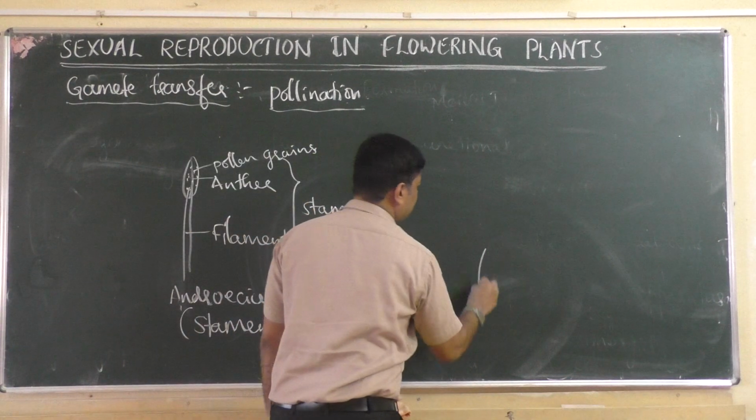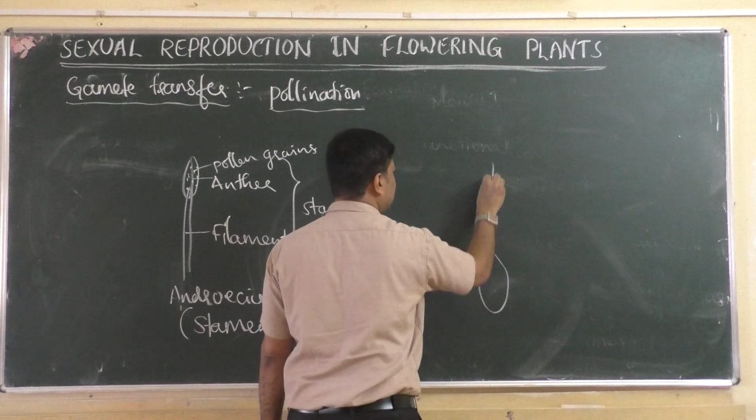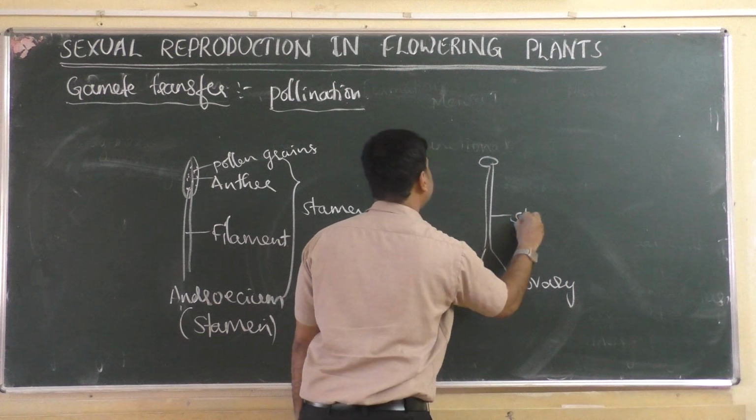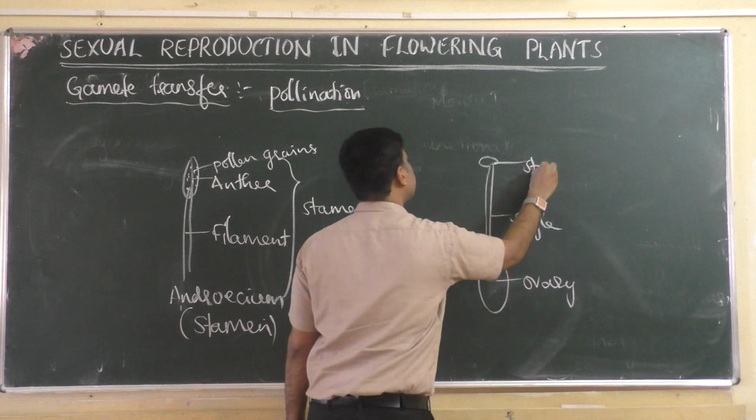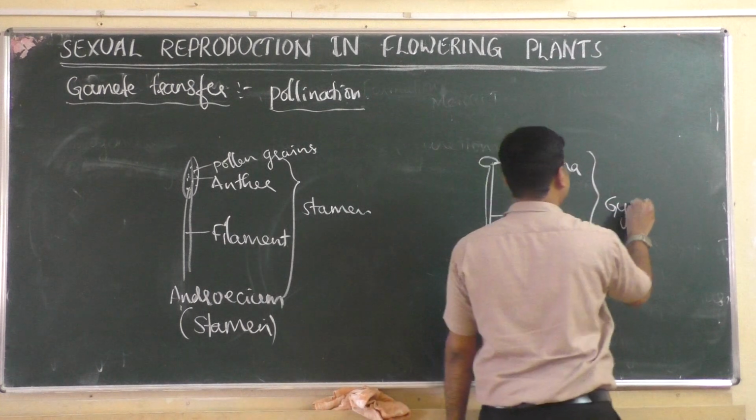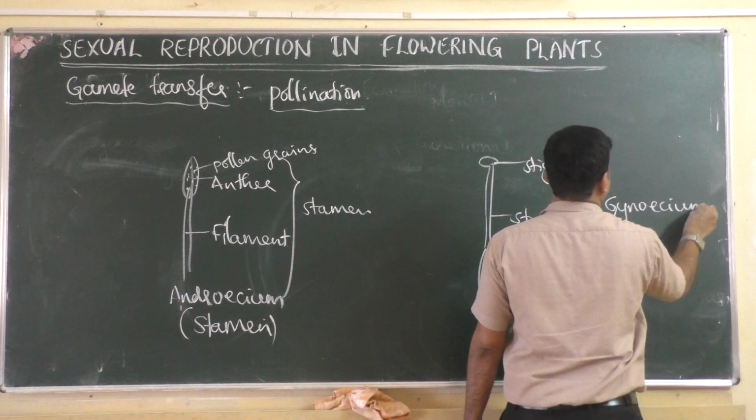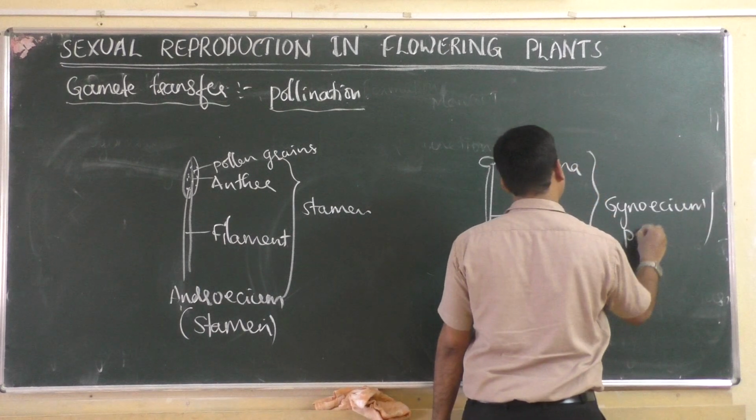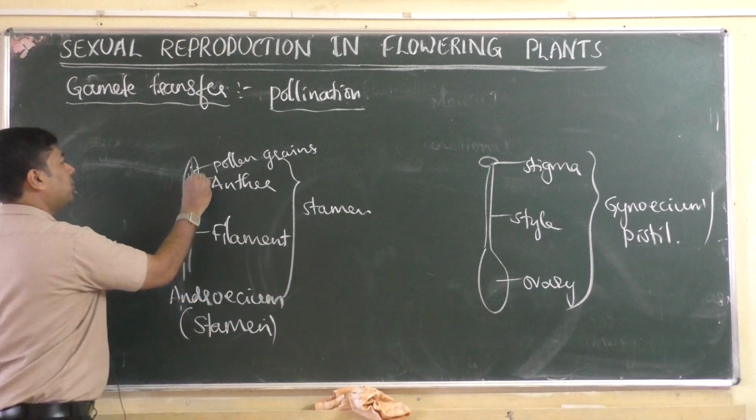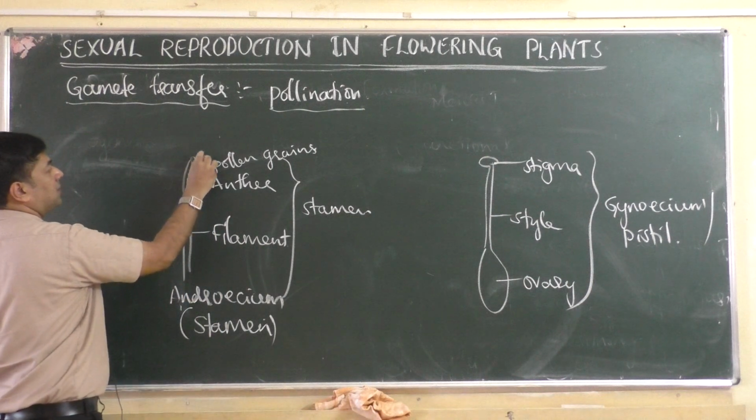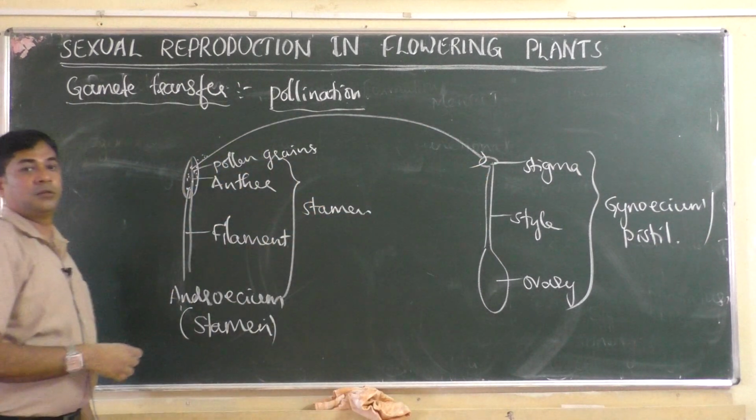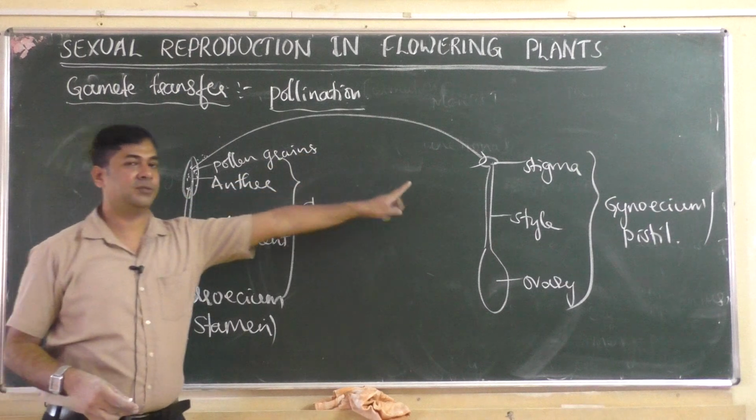Then the female reproductive part is the gynoecium or pistil. This is the ovary, style, stigma. This is nothing but the gynoecium, also called the pistil. Now pollination means the pollen grains, which are dust-like small particles, have to be transferred from anther to stigma.